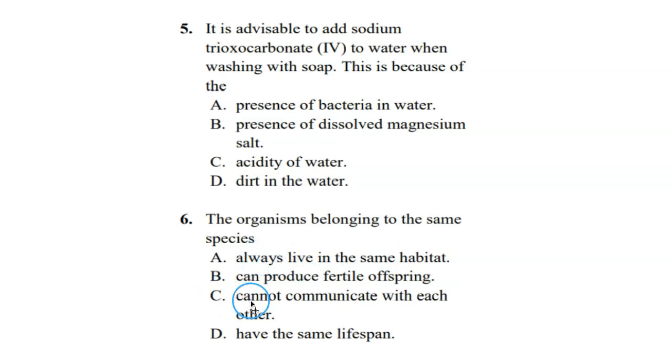C, if you look at option C, cannot communicate with each other. That one too is also not true, because human beings, we can communicate with each other. In the same way, organisms of the same species, they also communicate with each other. And then D, have the same lifespan, which is also not true, because two different human beings have different lifespan. Though they belong to the same species, they have different lifespan. So the correct option for this particular question is option B. That is, organisms belonging to the same species can produce fertile offspring.